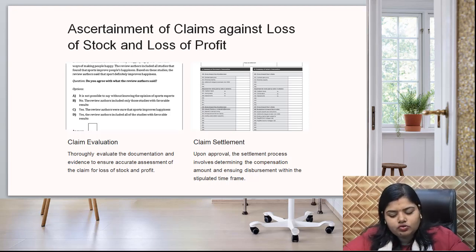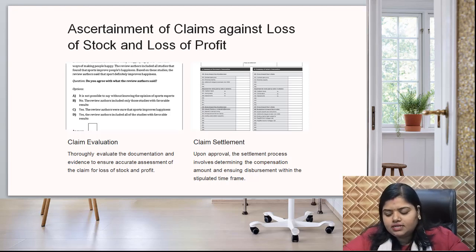Okay, we have to evaluate the documentation and evidence properly, because sometimes the claimant acts for his own benefit. Okay, they say that it is an accident, but that accident is due to him only, or he tried for that accident so that the insurance claim can be received. So, first of all, we have to go for the detailed investigation and documentation evidence. Then, we have to settle the claim.